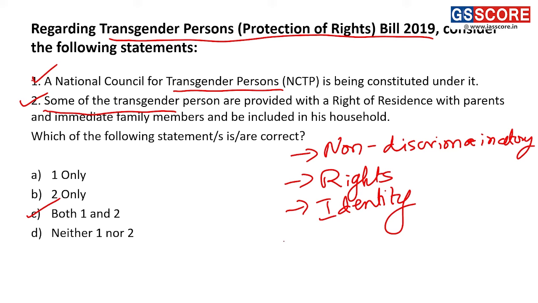And what this law also wants to do is create an environment in which transgender people are considered as persons with special needs when it comes to welfare schemes of government. So when the government launches a welfare scheme, it considers some segments of the population with extra focus. For example, people belonging to the SC community, women.